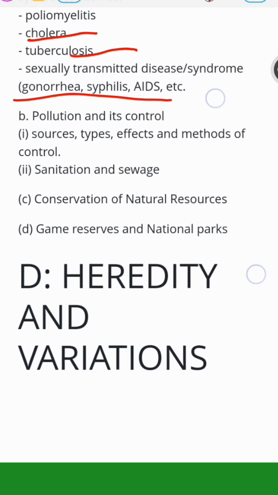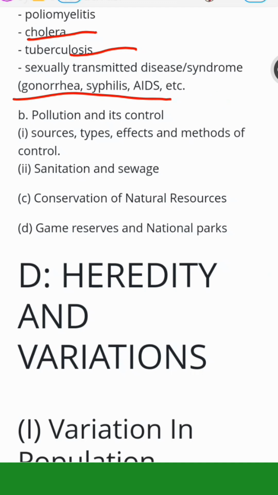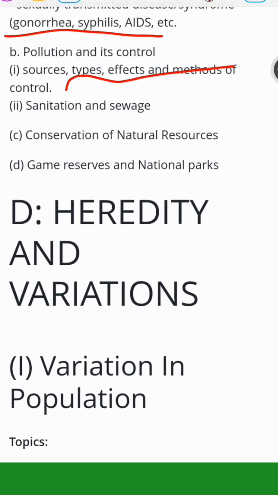Then population and its control. How can population be controlled? Sources, types, effects, and methods of controlling population. Focus on that. Sanitation and sewage. Game reserves and national parks.